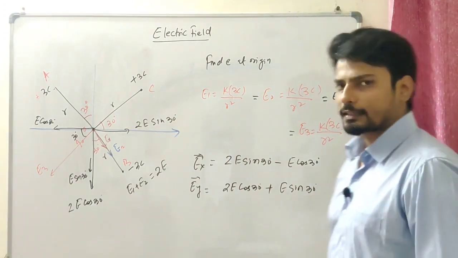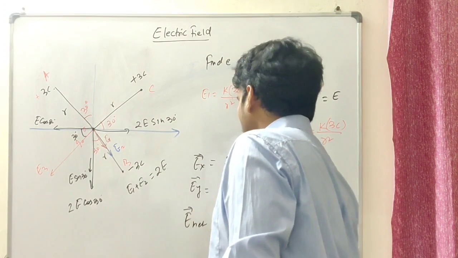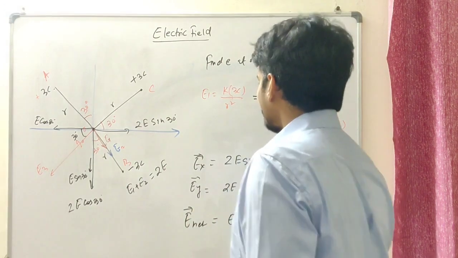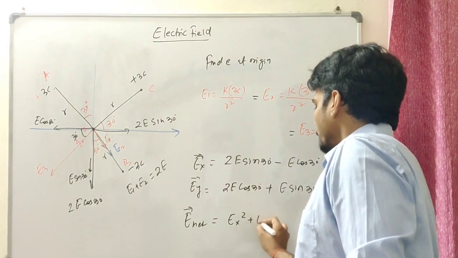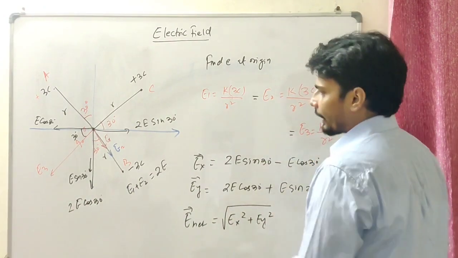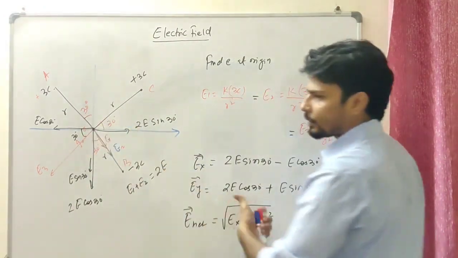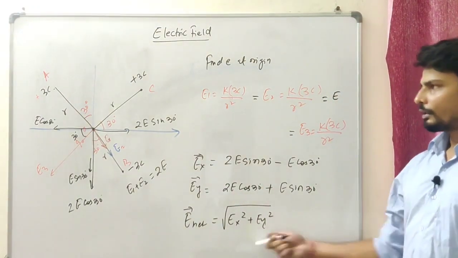I know I can find the resultant of these two. So the E net field should be the root of Ex whole square plus Ey whole square, because the angle between these two is going to be 90 degrees, and cos 90 is 0. The rest is just a piece of calculation, so you can put in the values and get the answer, right?